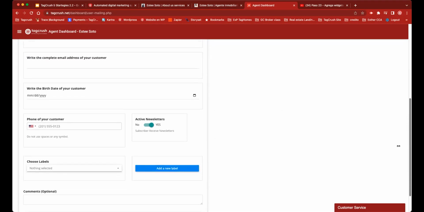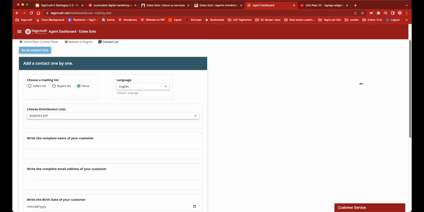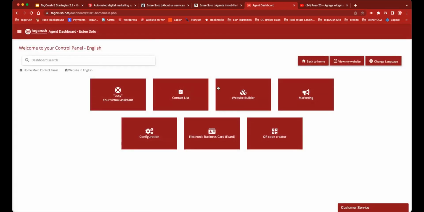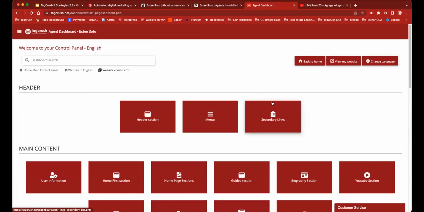All these options are here, and the only thing you have to do is come and play. Very easy to do. I want you to notice that everything on the page is self-explanatory. If you just come and click on these spaces and play around, you're going to see how easy it is to set it up.